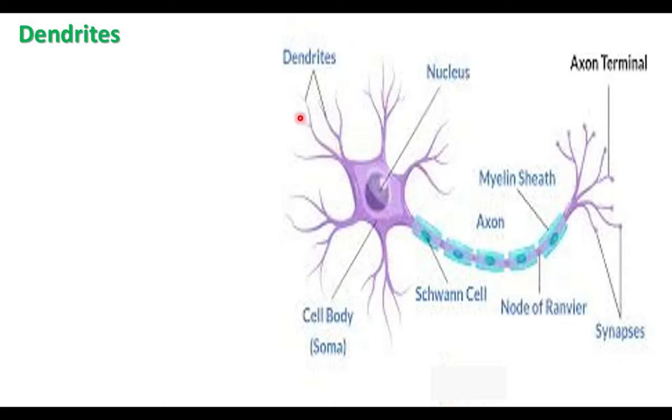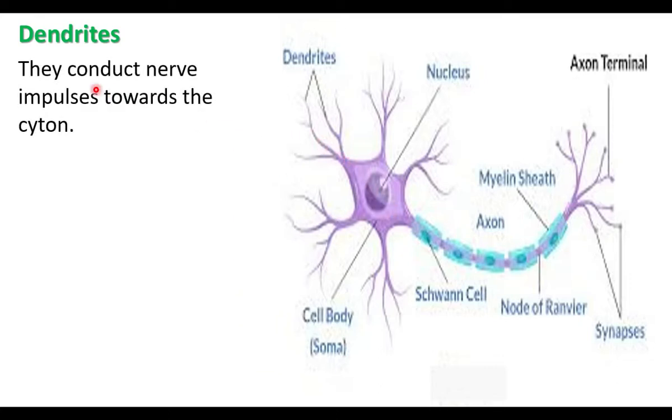A dendrite receives an electrical signal called a nerve impulse from the previous neuron and sends it to the cyton. Dendrites conduct nerve impulses towards the cyton. Dendrites receive nerve impulses from another neuron and transmit or conduct the impulse towards the cyton. Dendrites are short branches. Axon is a single long extension,